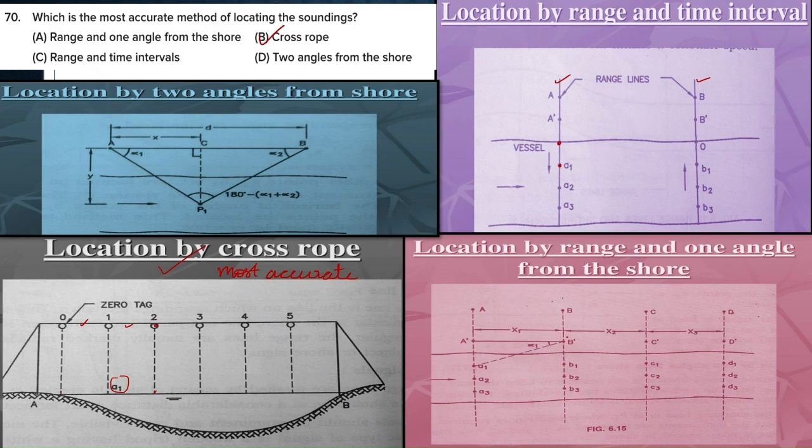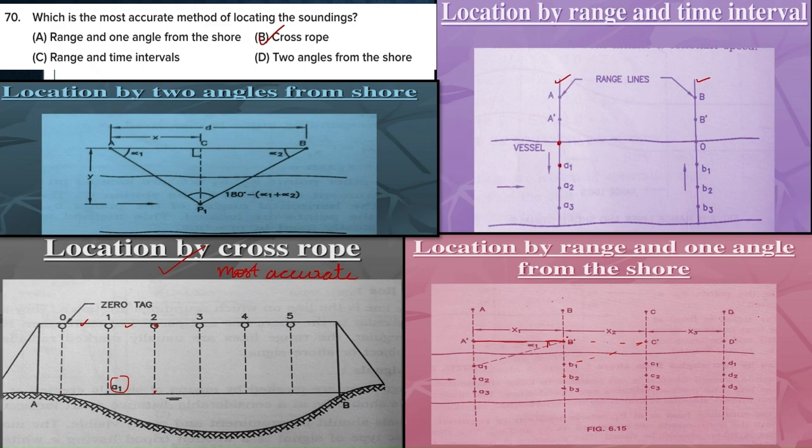Initially the theodolite is pointed along B dash A dash, and that distance is x1. We take soundings at points a1, a2, a3, and the corresponding angles are alpha 1, alpha 2 and alpha 3. For the second set, we shift our theodolite from B to C, again take the soundings at B1, B2 and B3, and measure the angles here. Like that we take the sounding values.